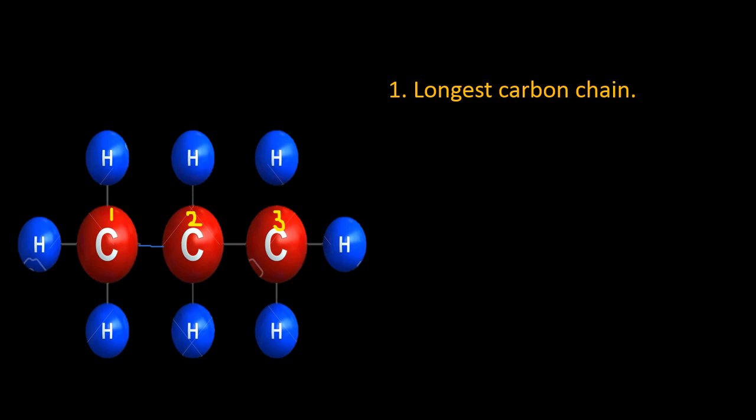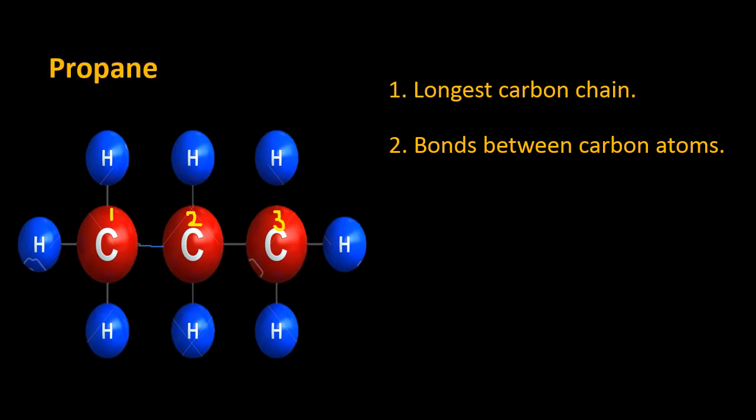Second, you have to think about what type of bond is present between the carbon atoms. Here is a single bond. So now what is your opinion? You are right, it's an alkane. And for an alkane, we're going to name it as propane, where prop is representing a 3-carbon compound and ane is representing that there is a single bond between carbon atoms. So it's quite simple. It will be named as propane.